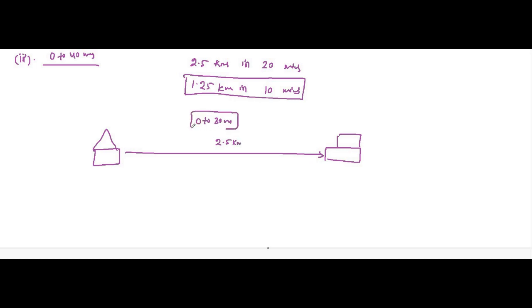In the next 30 to 40 minutes phase, the man reaches the halfway point here, up till this point, which is 1.25 kilometers. This is the initial position, this is the final position, which is the 30 to 40 minutes phase.